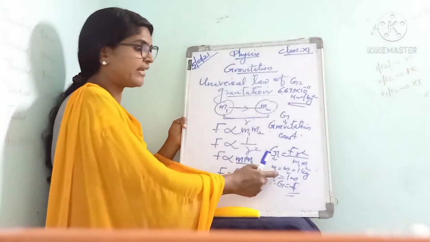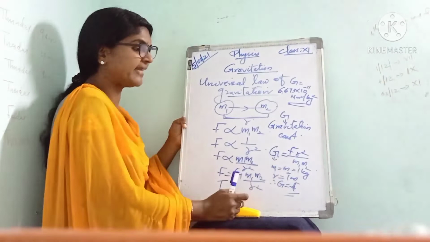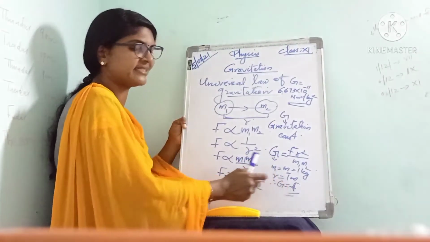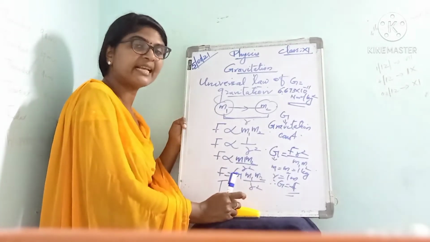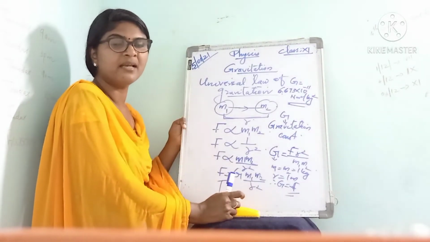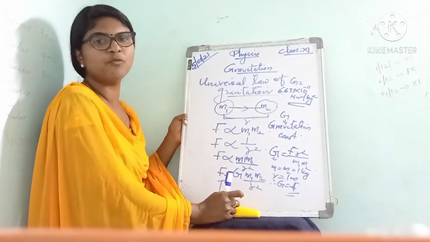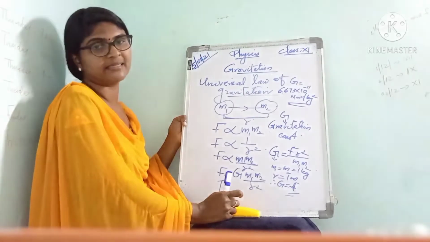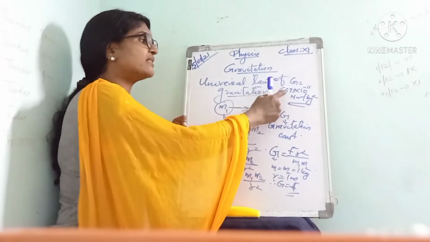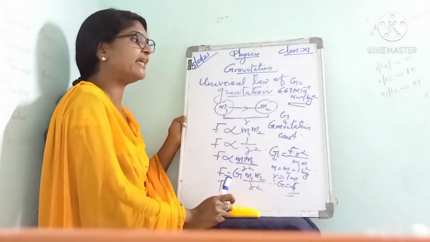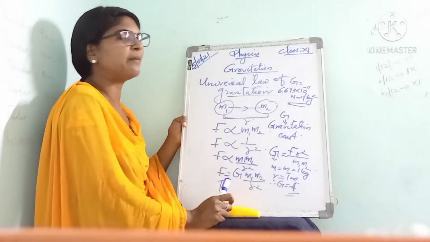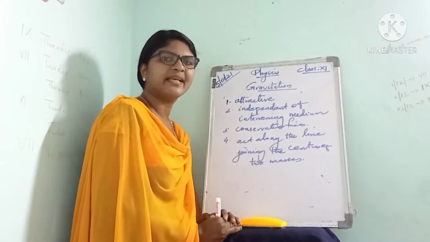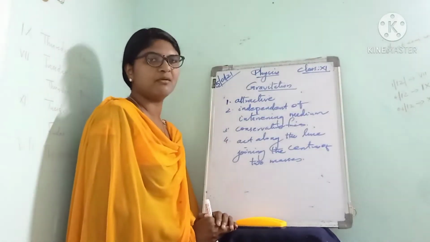When we cross multiply this, we get the value of G as F r square divided by m1 m2. When m1 equals m2 equals 1 kg and r is equal to 1 meter, we get the value of G as F. So the universal gravitation constant may be defined as the force of attraction between two bodies of unit mass placed at a unit distance apart. The value of G is found to be 6.673 into 10 power minus 11 Newton meter square per kilogram square.